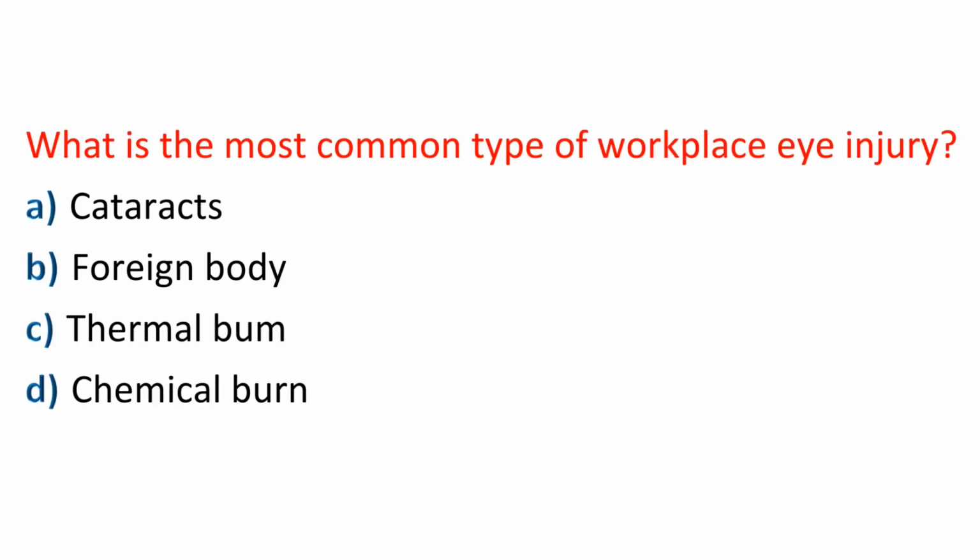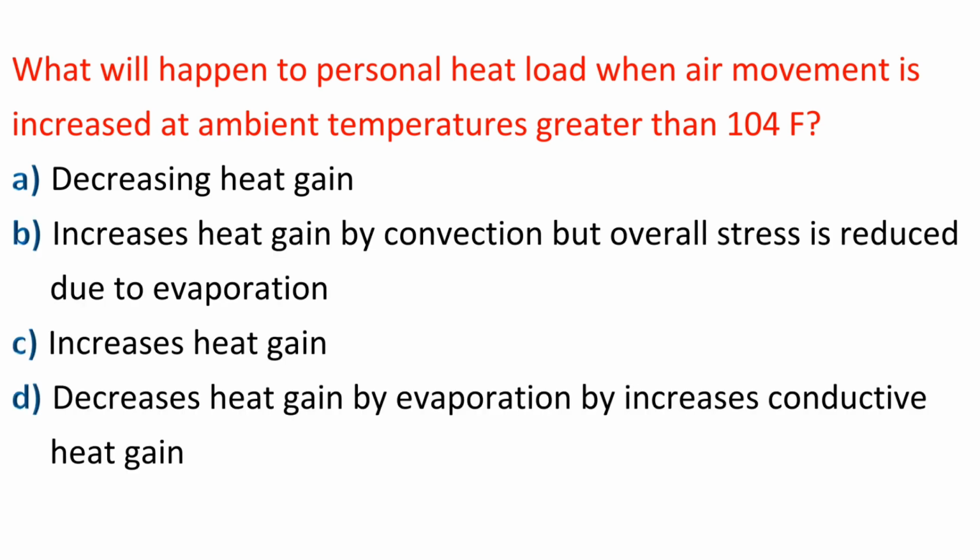Question: what is the most common type of workplace eye injury? A. Cataracts. B. Foreign body. C. Thermal burn. D. Chemical burn. Answer: B. Foreign body. Question: what will happen to personal heat load when air movement is increased at ambient temperatures